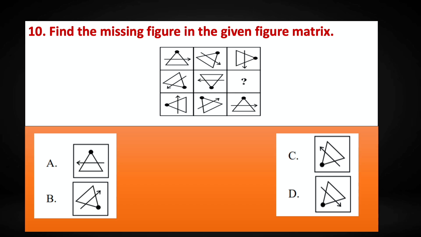Question number 10. Find the missing figure in the given figure matrix. The figure matrix is given here. Let us now look at the pattern. So the first triangle has a dot here and the arrow is pointing towards the right. Then the arrow is tilting, so it's a clockwise direction. First this, and second it's coming here. The arrow that was like this has turned this side.